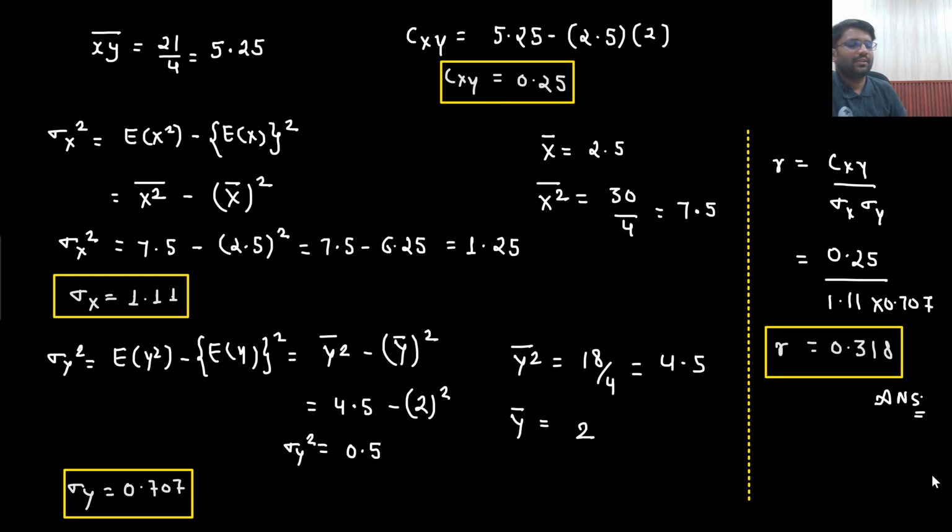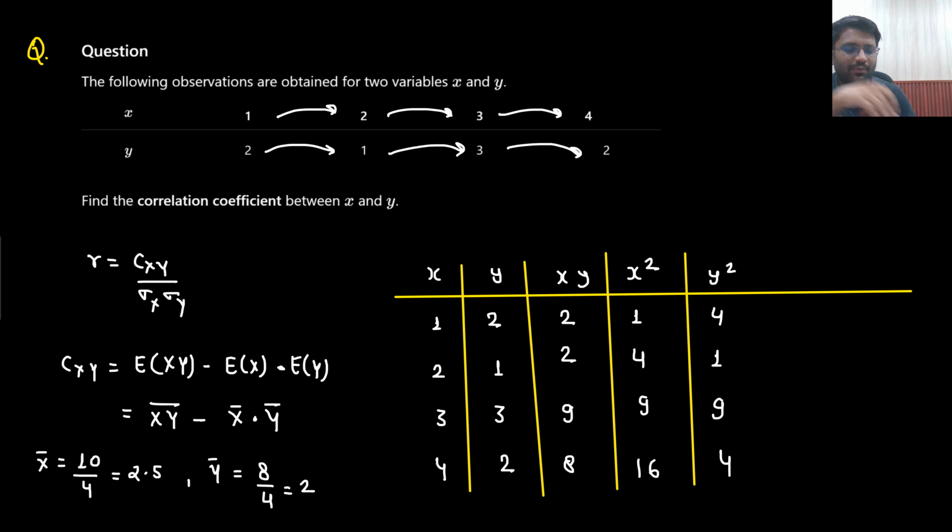Understandable? So this is how we need to solve. So the correlation coefficient came out to be positive, between 0 and 1. Is that clear to you? So this is the correlation coefficient, and this is how you can find it out for any random data.